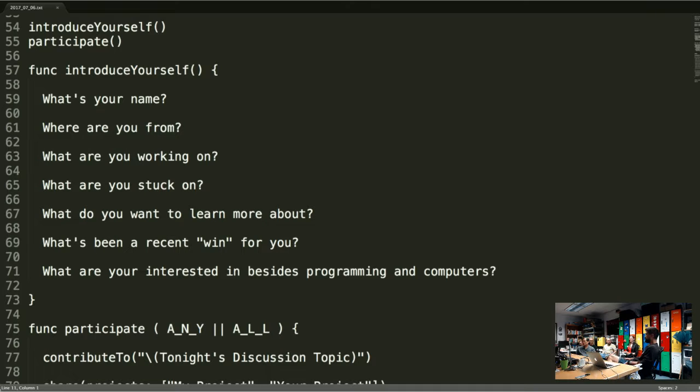All right, Tyler, Elliot, do you guys want to do an introduction? Sure. I'm Tyler. I'm here. I'm not working on anything in Swift right now since I don't have a Mac. I'm going to learn more about Swift. A recent win for me.